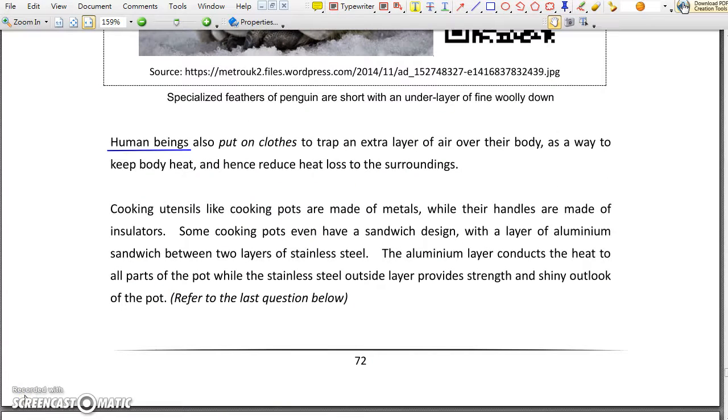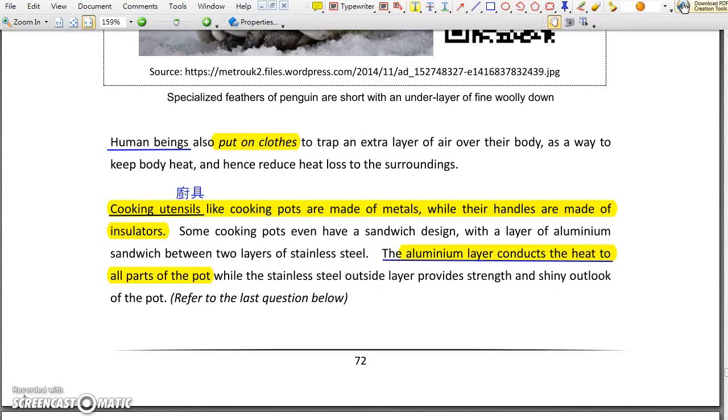On the other hand, we human beings put on clothes to trap a layer of air over our body to reduce heat loss to the surroundings. Cooking utensils, on the other hand, have to conduct heat faster. However, they also have handles which are made of insulators.